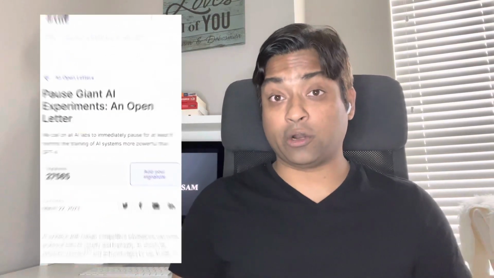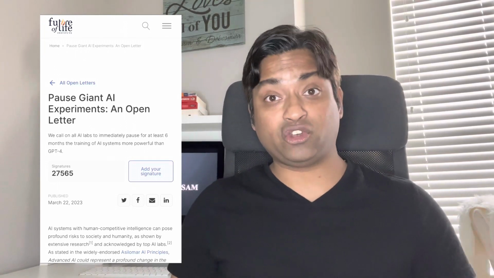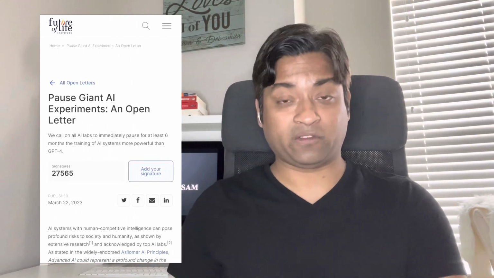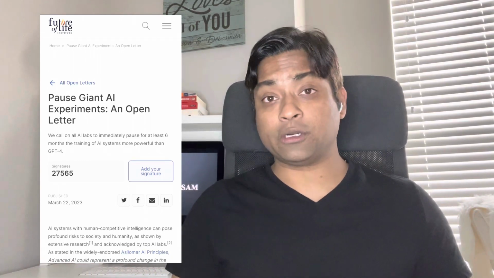Fast forward, we saw OpenAI launch their GPT-4 model, which is the most powerful LLM that we have ever seen in today's technology world. After the launch of GPT-4, a non-profit organization called the Future of Life Institute, backed by Elon Musk, started an open letter campaign asking all companies to pause AI development for the next 6 months. The campaign got a lot of response, as Elon Musk, Apple co-founder Steve Wozniak, and some other AI pioneers signed the letter, consenting to pause AI development for the next 6 months.